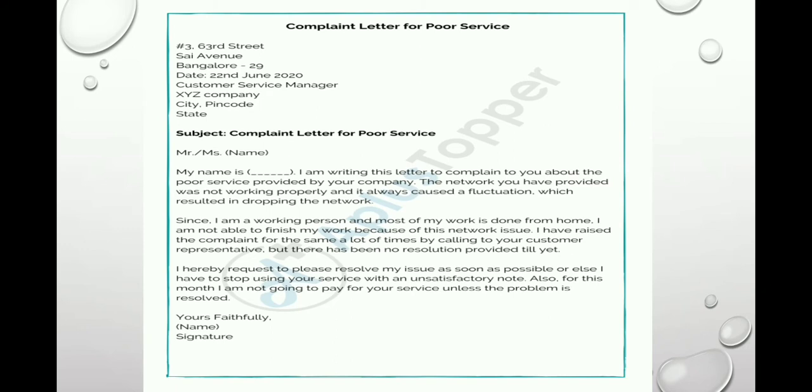So here is an example of a complaint letter for poor service. Sender's address: Hash 3, 63rd Street, Sai Avenue, Bangalore 29. Followed by the date, 22nd June 2020. Receiver's address: Customer Service Manager, XYZ Company, City, PIN code and state. Subject: Complaint letter for poor service. Salutation: Mr. or Miss, and then write the name.